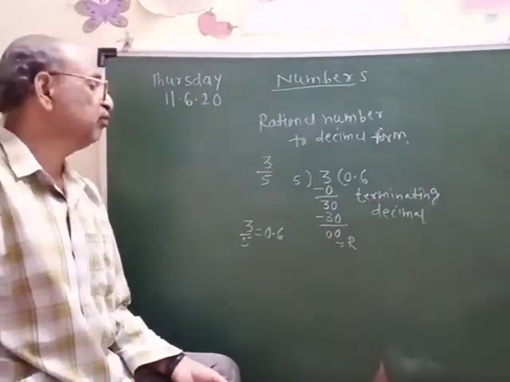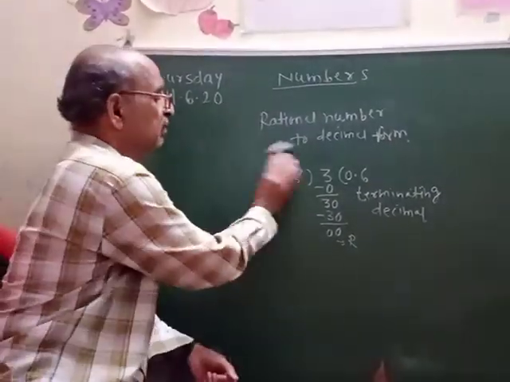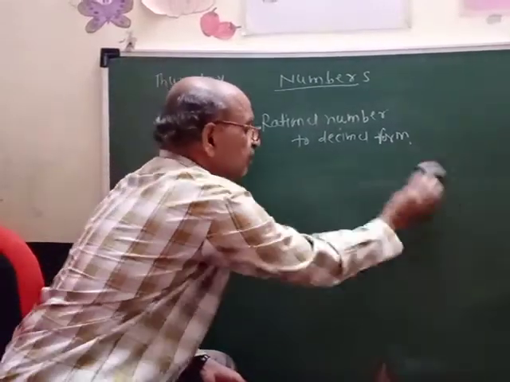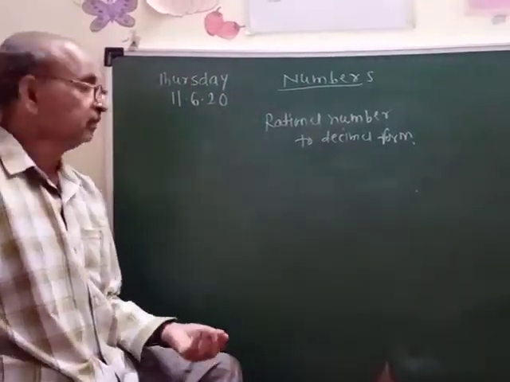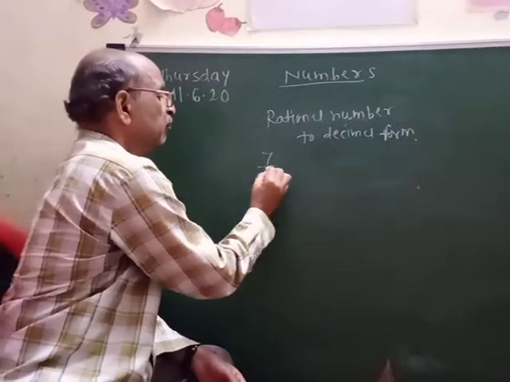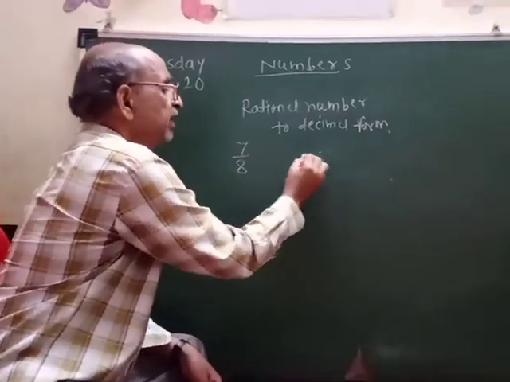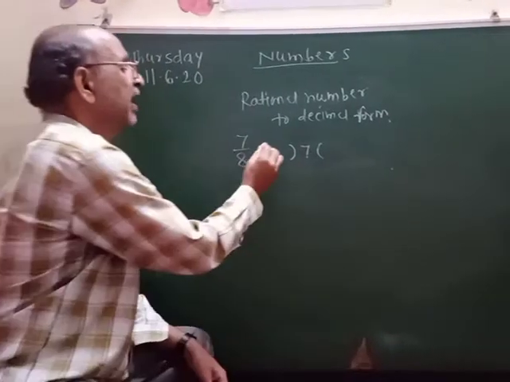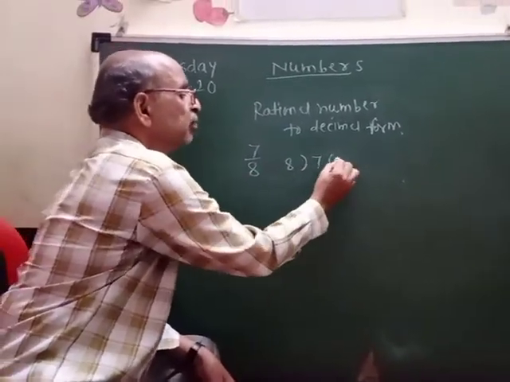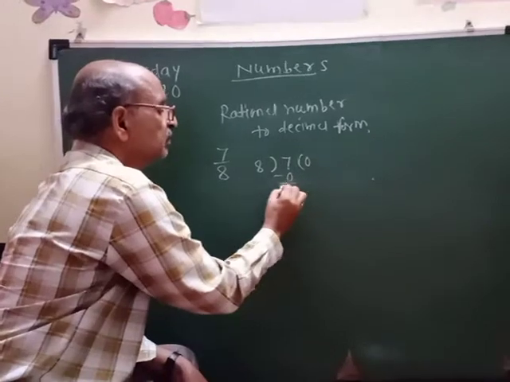One more example we'll see about terminating decimals. This 7 upon 8, we'll check whether it is a terminating decimal or not. So you have to divide the numerator 7 by the denominator 8. The first quotient is 0.